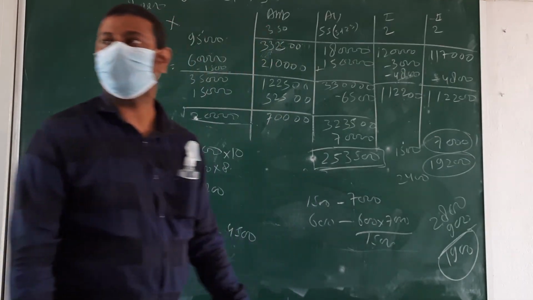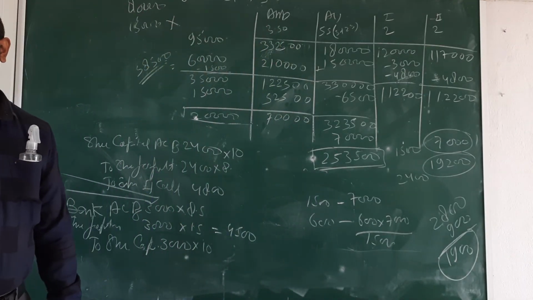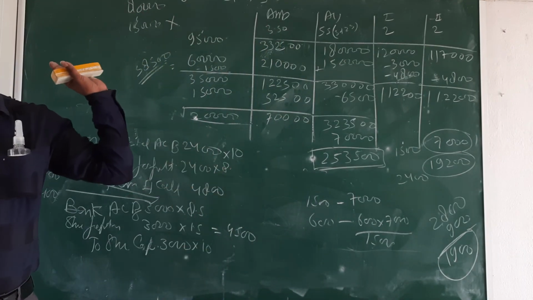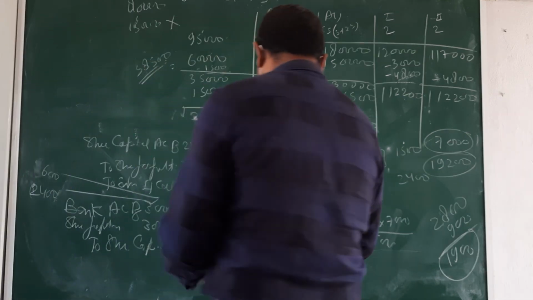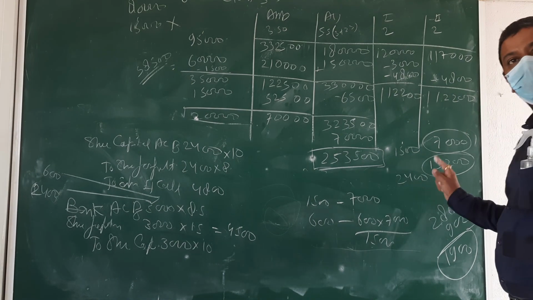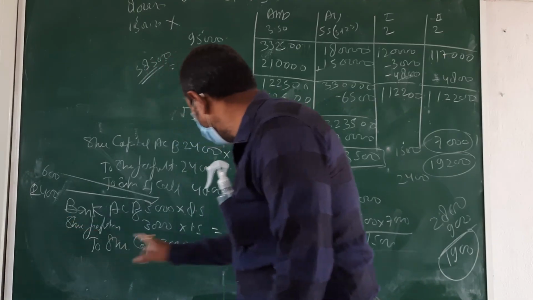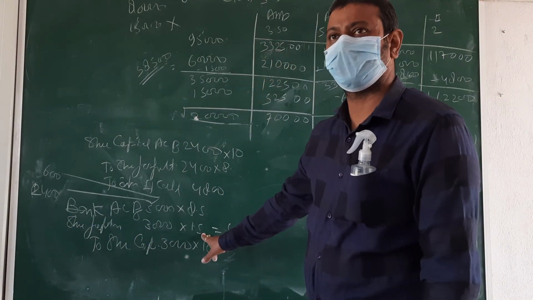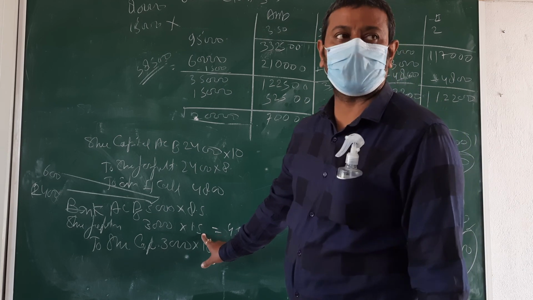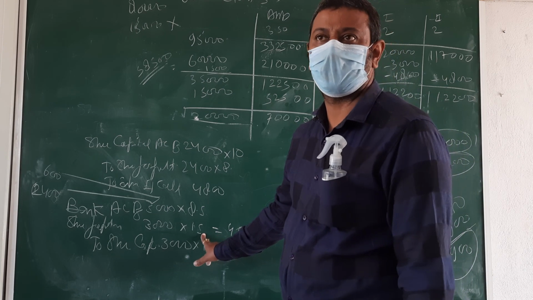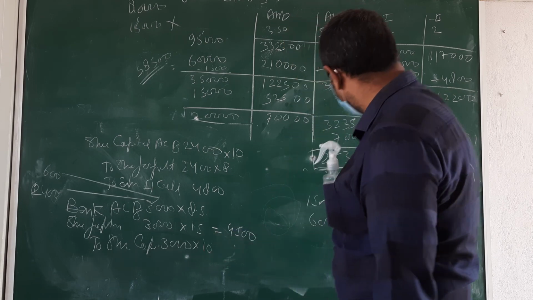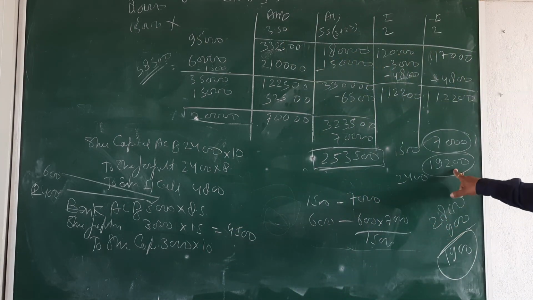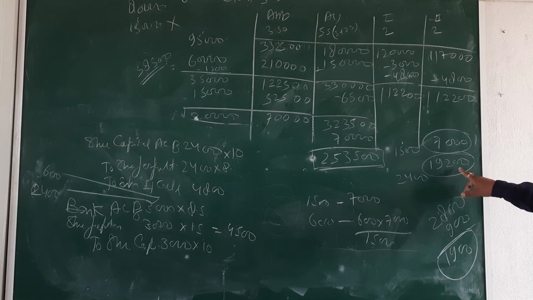Remaining amount, 1,900 we are going to use. In this year, full amount and 24 into 1.5, 36. So 36 less from this amount.